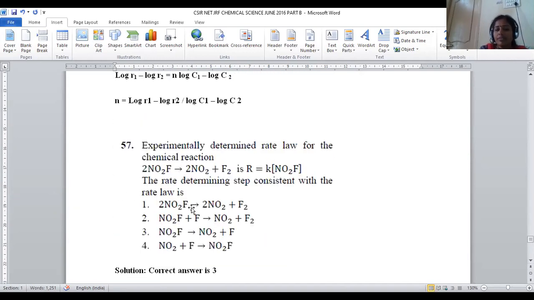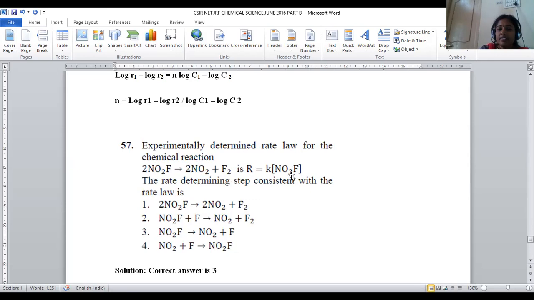Let us move on to question number 57. Again, it is a part of chemical kinetics. Experimentally determined rate law for the chemical equation NO2F gives rise to 2 nitric oxide plus fluorine: rate of the reaction is equal to K into [NO2F]. The rate determining step is wherever the reaction is carried out in a slow manner, that is called RDS, rate determining step. And based on the rate determining step, the rate of the reaction depends.